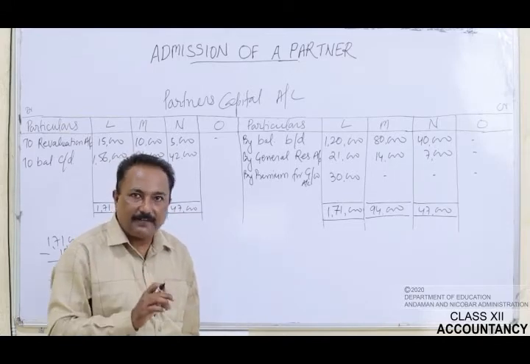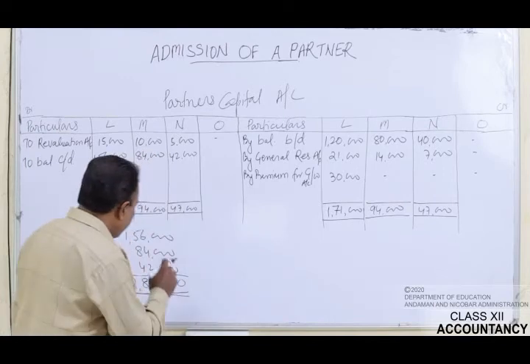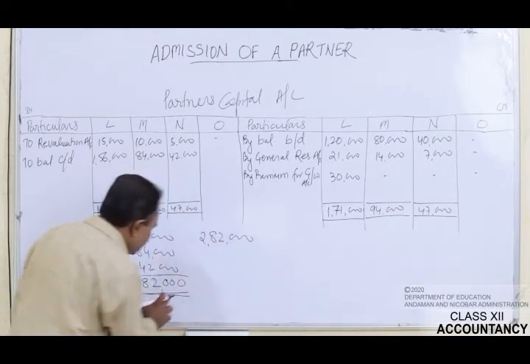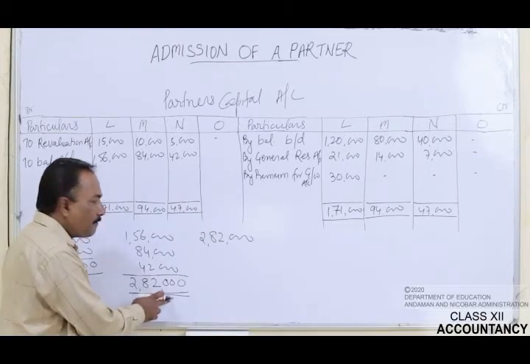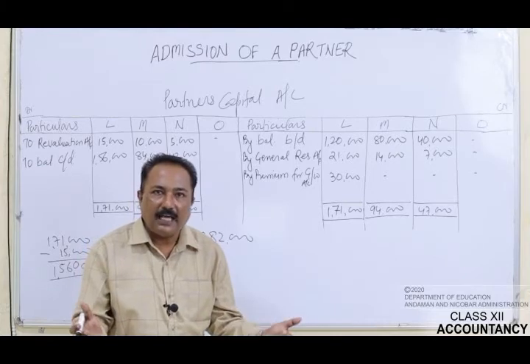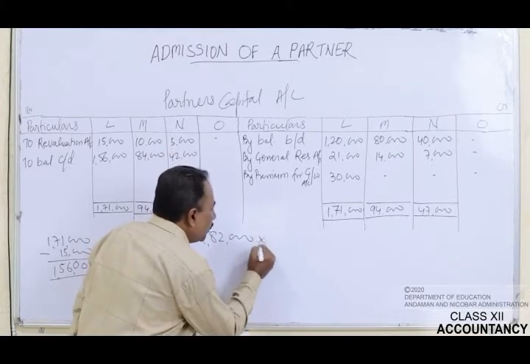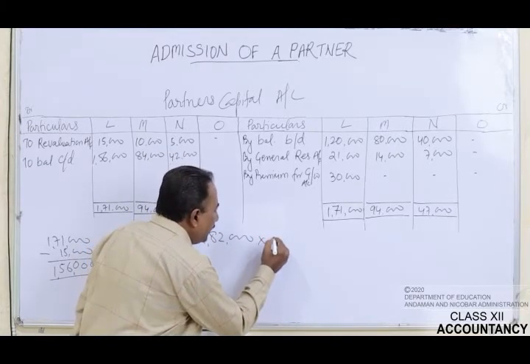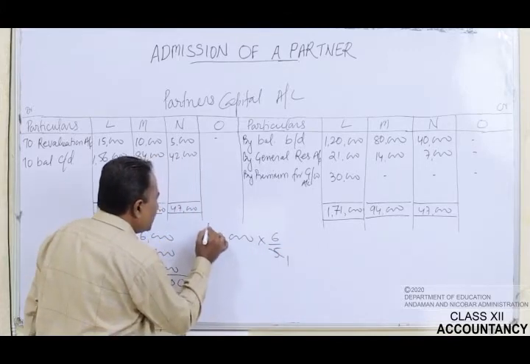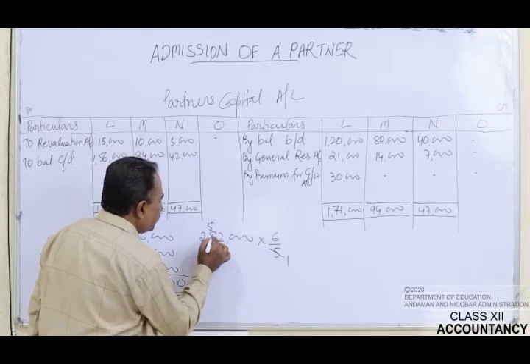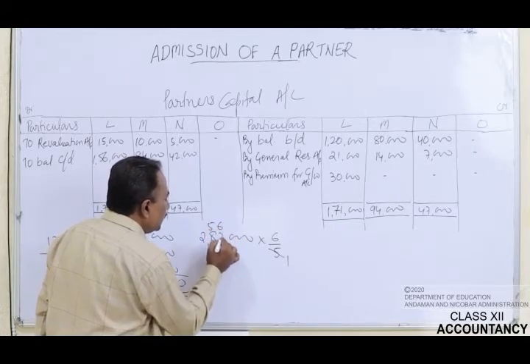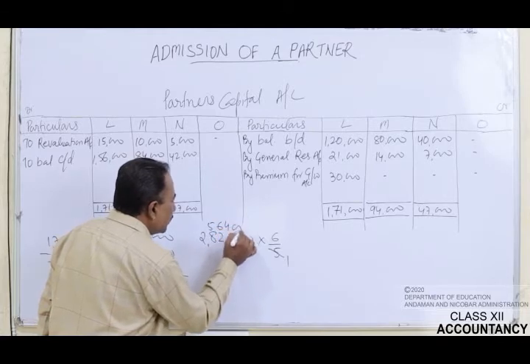What is the balance left then? It is 5/6. So it means that rupees 2,82,000, which is the combined capital, is for 5/6 share in the profit. Now we will find out the capital of the entire firm. So we take the reciprocal of this figure, which will be 6/5. 5 ones are 5, 5 5s are 25, 32, 5 6s are 30, 5 4s are 20.